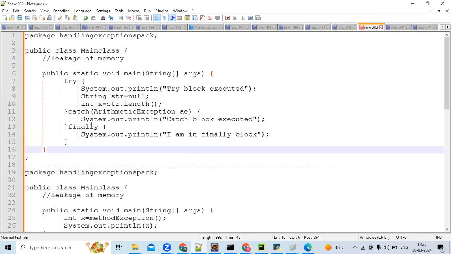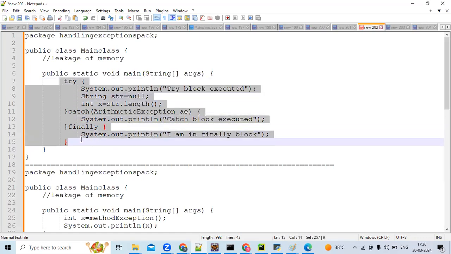See, guys, yesterday I told you about the finally block, right? The finally block will be executed in all cases, whether the exception is raised or not raised, and whether the exception is caught or not caught. Irrespective of the case, the finally block will be executed. So let me give this example, and I'll just go through the remaining examples.